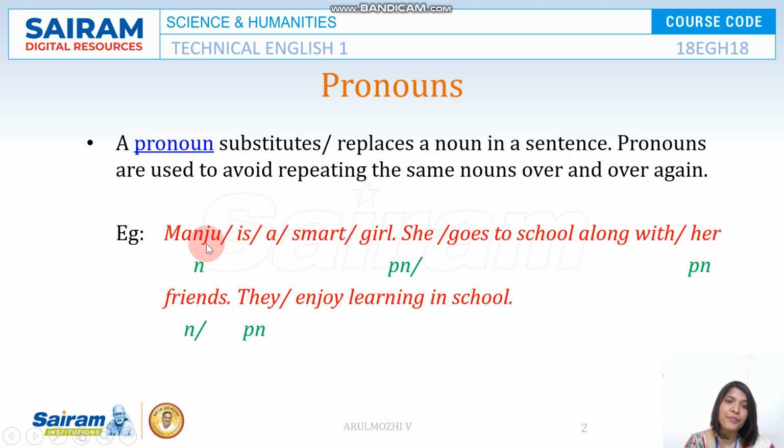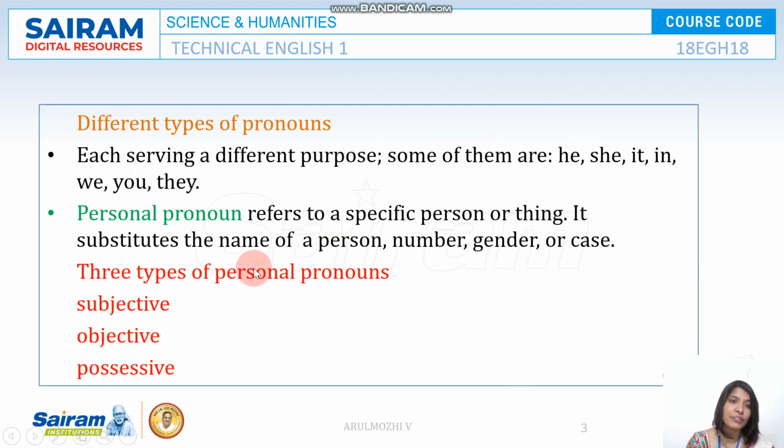Take for example, Manju is a smart girl, and Manju is replaced by the pronoun she. She goes to school along with her friends and they enjoy learning in school. So here she, her, they are some of the pronouns. There are different types of pronouns in the English language, each serving a different purpose. Some of the pronouns are he, she, it, I, we, you, they.